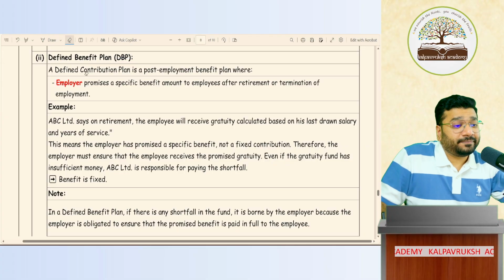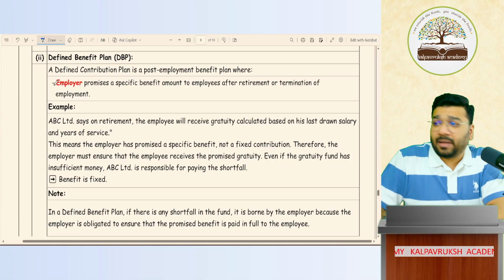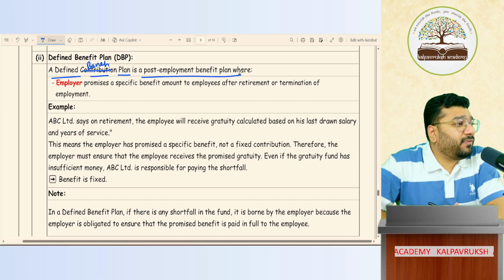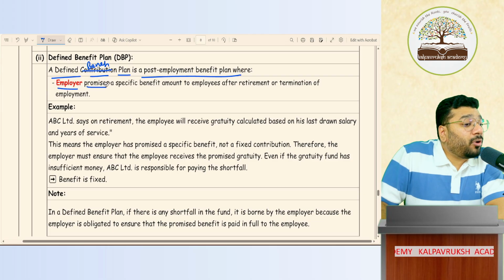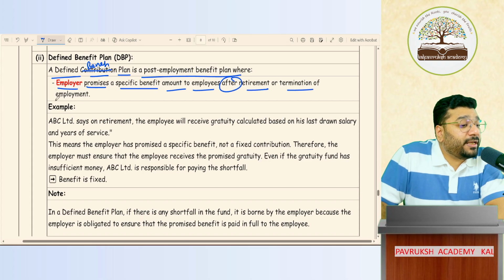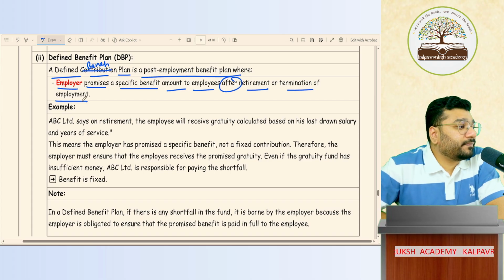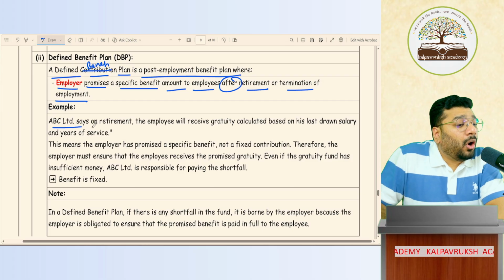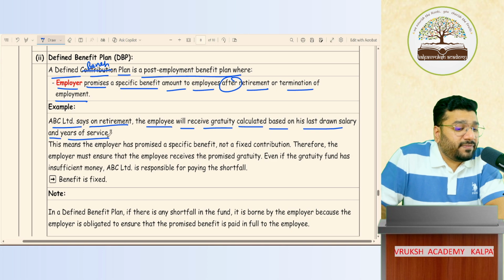Defined benefit plan. A defined benefit plan is also a post-employment benefit plan where the employer promises a specific benefit amount to the employee after retirement or termination. Example: ABC Limited says, on retirement, the employee will receive a gratuity calculated based on his last drawn salary and years of service.